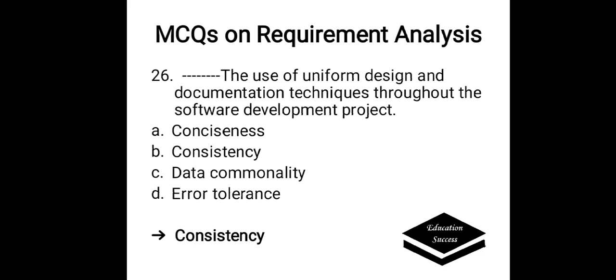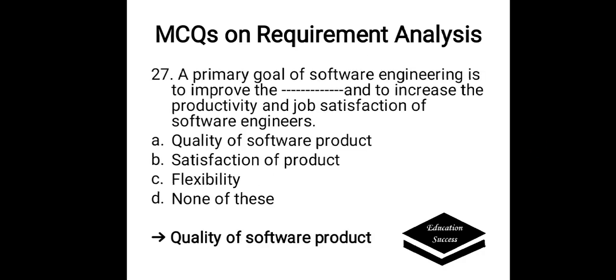Dash is the use of uniform design and documentation techniques throughout the software development project. Options are A. Conciseness, B. Consistency, C. Data commonality, D. Error tolerance. The correct answer here is consistency. It is the use of uniform design and documentation techniques throughout the software development project.